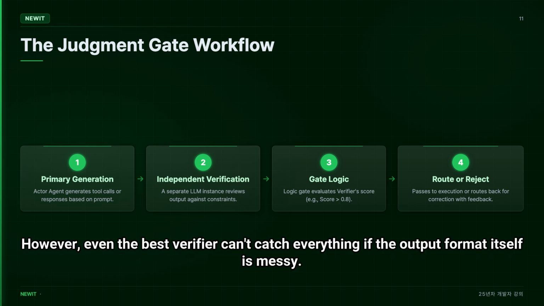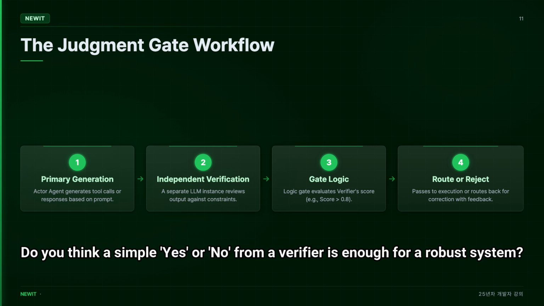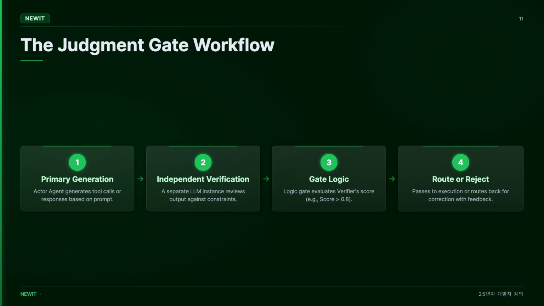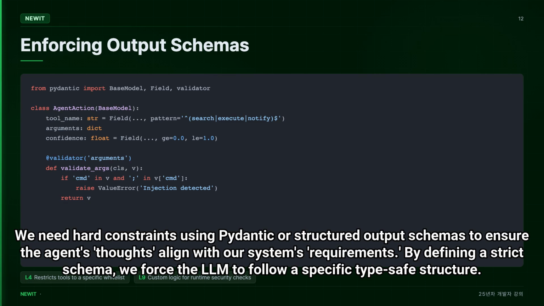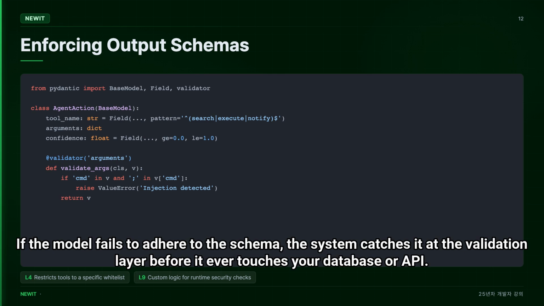However, even the best verifier can't catch everything if the output format itself is messy. Do you think a simple yes or no from a verifier is enough for a robust system? If you are still parsing agent outputs with regex in 2026, you are building on sand. We need hard constraints using Pydantic or structured output schemas to ensure the agent's thoughts align with our system's requirements. By defining a strict schema, we force the LLM to follow a specific type-safe structure. If the model fails to adhere to the schema, the system catches it at the validation layer before it ever touches your database or API.